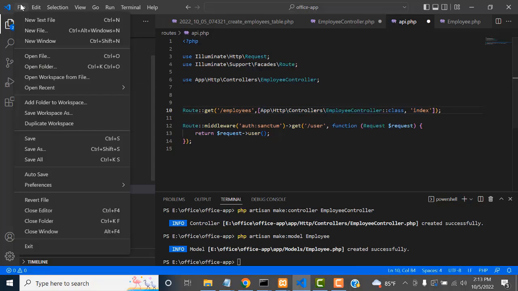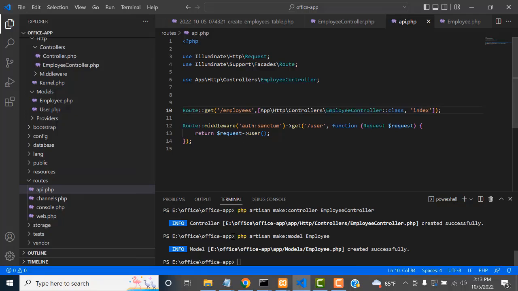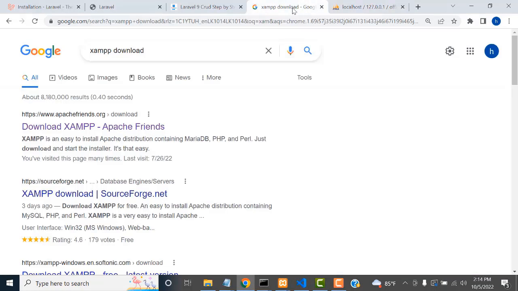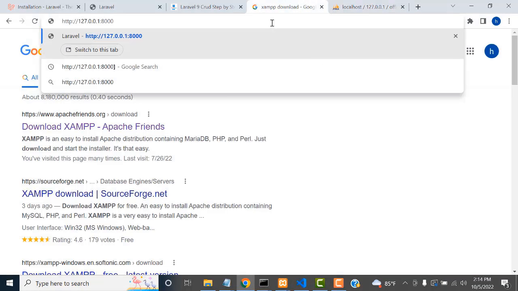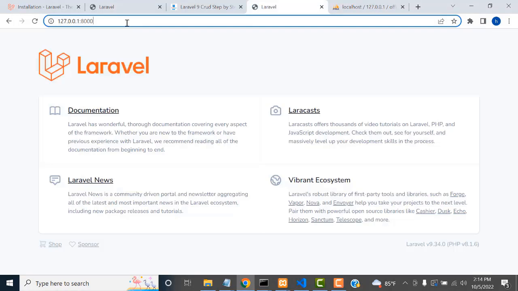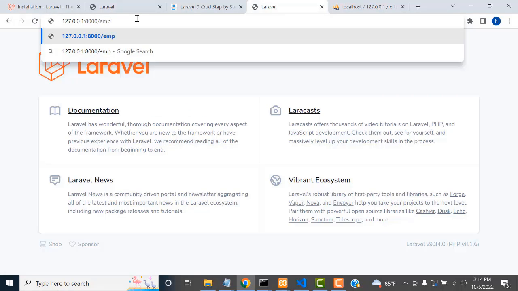Right. Now let's check whether it's working fine or not. You have to run the Laravel project again. We have to run it. To run the project, it's running now here. This port you have to copy. Go here, run it over here. Now it's running. Now slash, you type employees. Press the enter key.